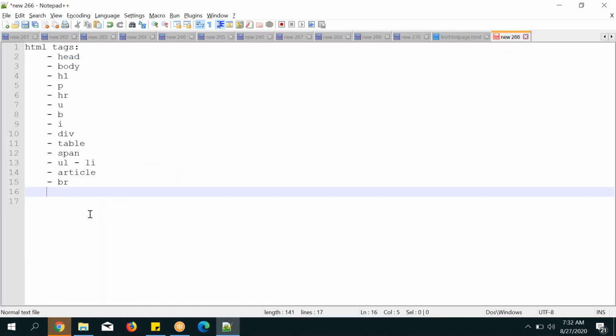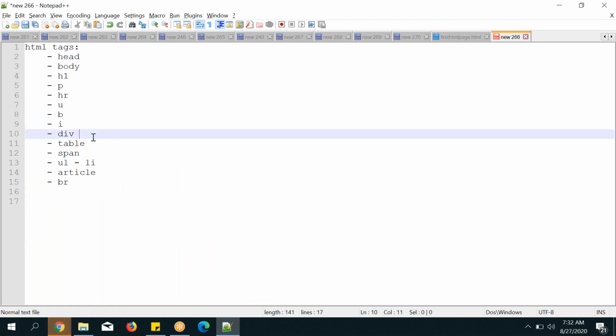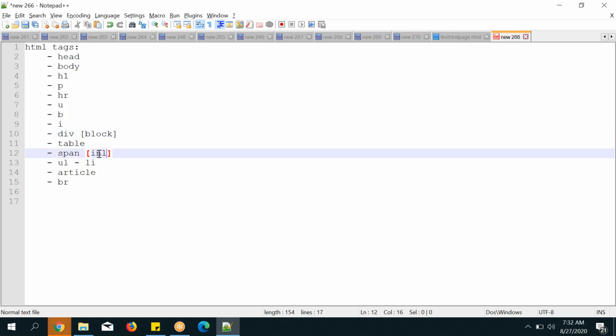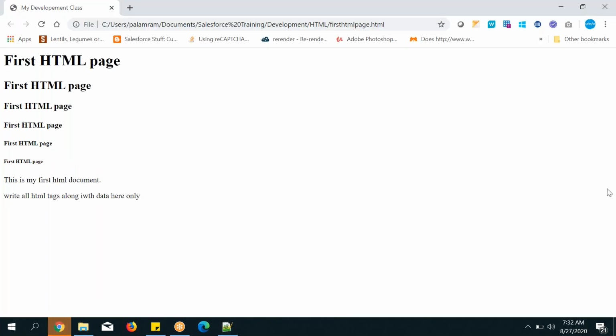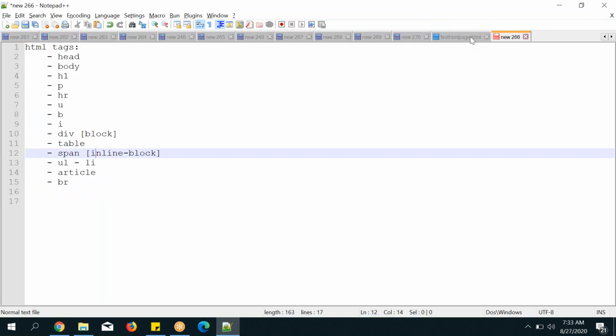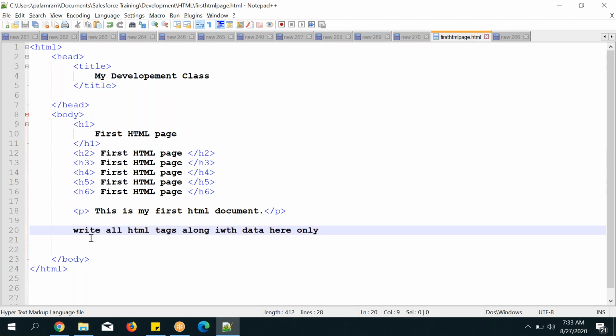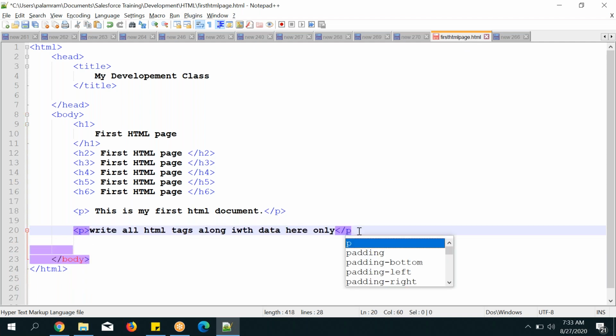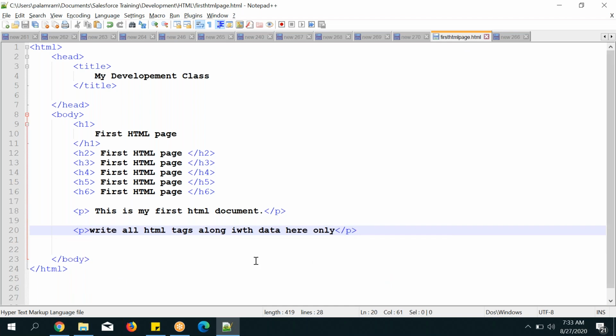That is the one benefit. And if you want, you can keep this statement also inside the paragraph tag and keep it like that.